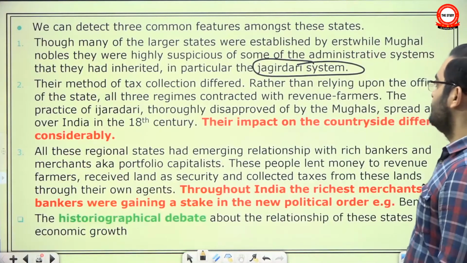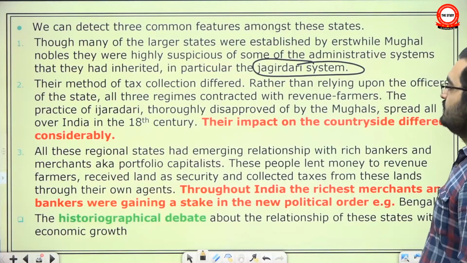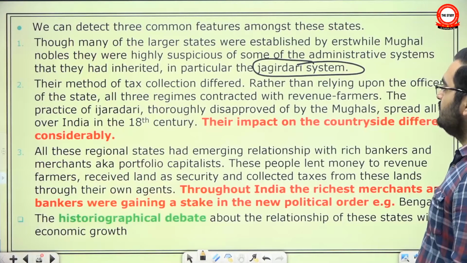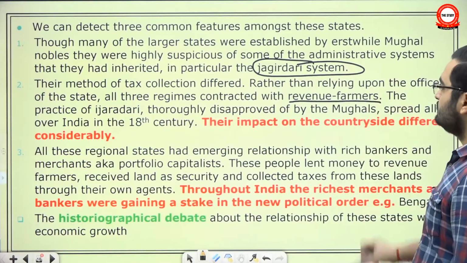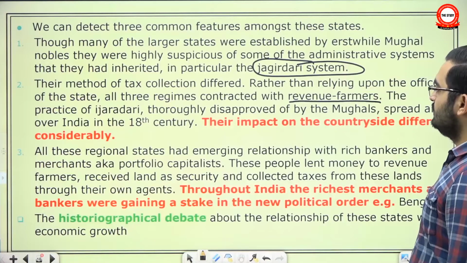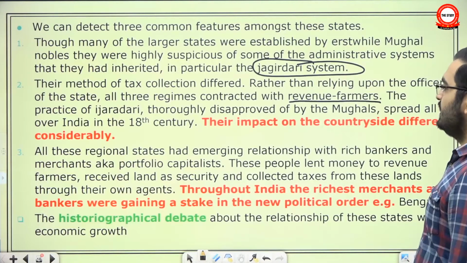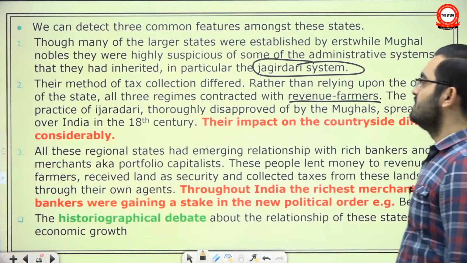Their method of tax collection differed. Rather than relying upon the officers of the state, all three regimes contracted with revenue farmers. The practice of Ijardari, thoroughly disapproved by the Mughals, spread all over India in the 18th century. Their impact on the countryside differed considerably.